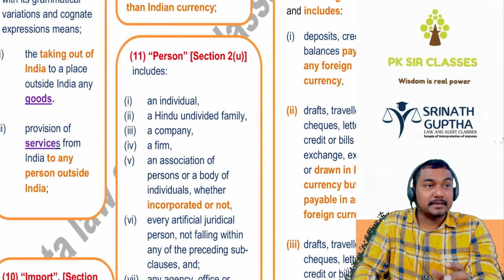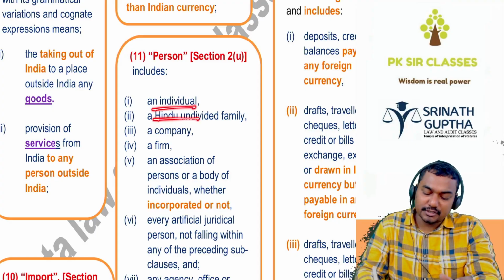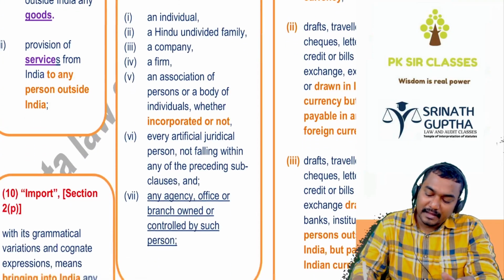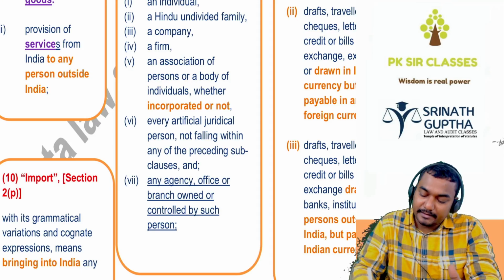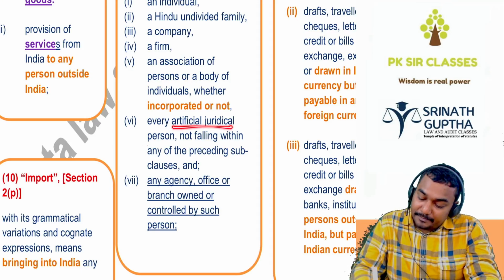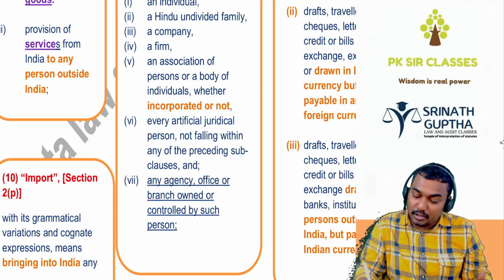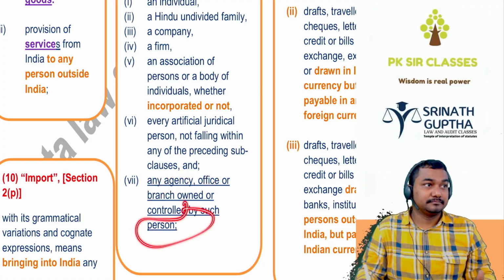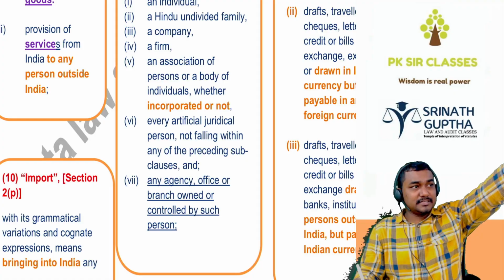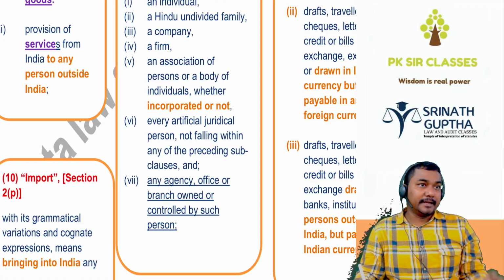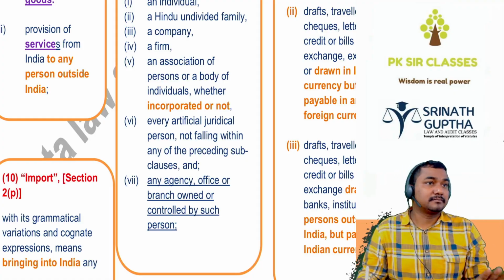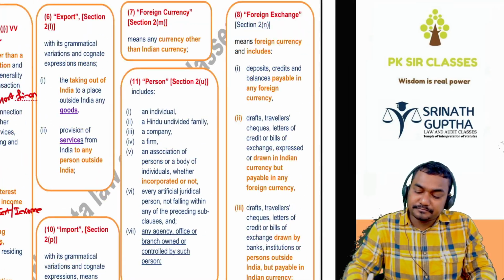And definition of person. Person includes individual, HUF, company, firm, AOP, and any other artificial juridical person, and any agency, office, branch owned and controlled by such a person. One office is in America, that office is controlled by the Indian. So that office is also a person.